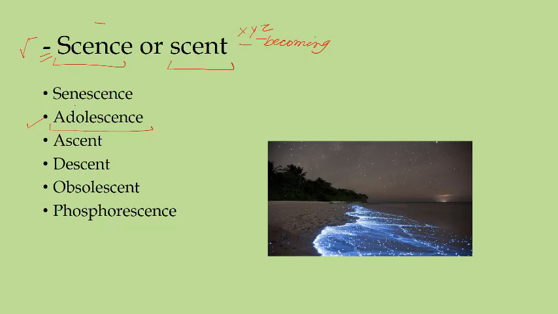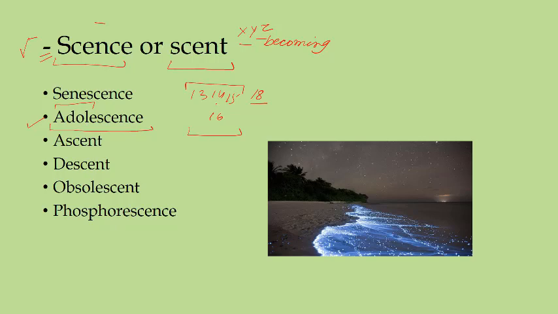Okay, adult root is there. Let's say an adult is somebody who has achieved the age of 18. But those who are 13, 14, 15, 16, we also call them adolescent. The people will be called adolescent and the process or the noun is adolescence, like these people are in the age of adolescence and they themselves are adolescent.